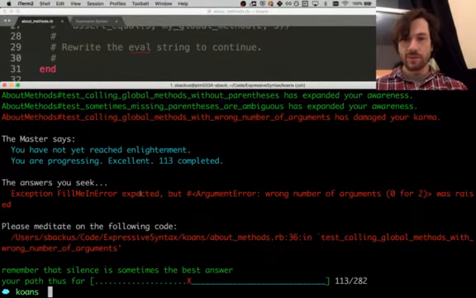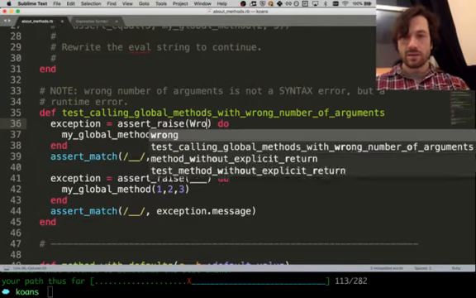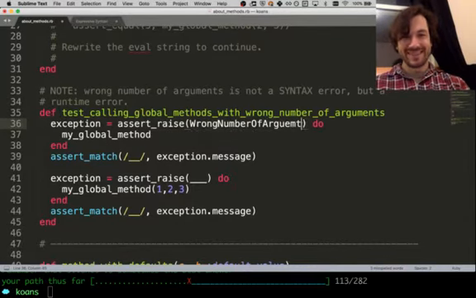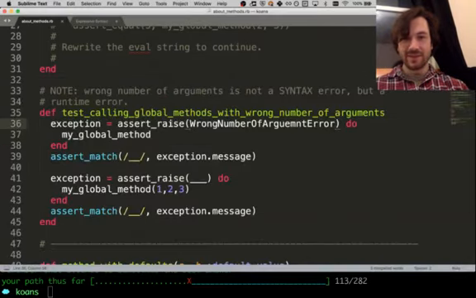Oh, right now it's a fill me in error. So I think it's something like wrong number of arguments error. Something like that. That might be the message. Let's see what it says. Uninitialized constant. Yeah, I have no idea what that is.